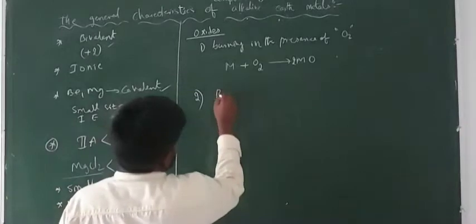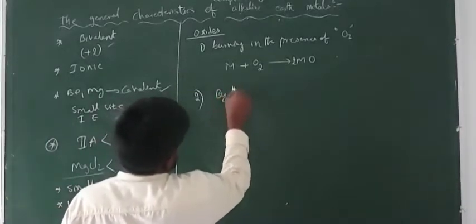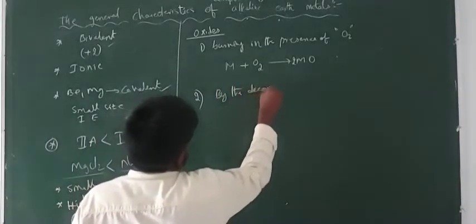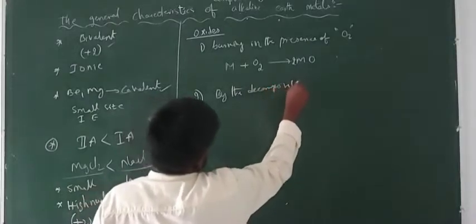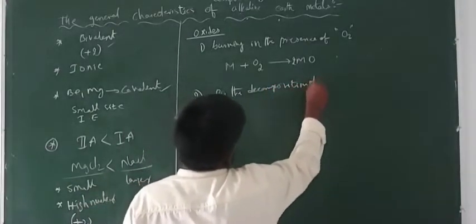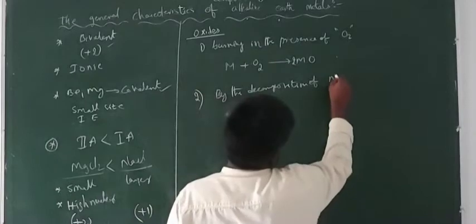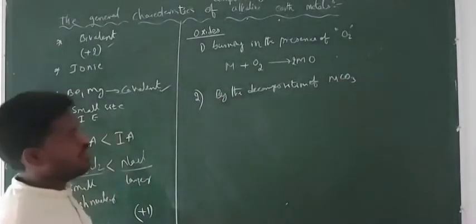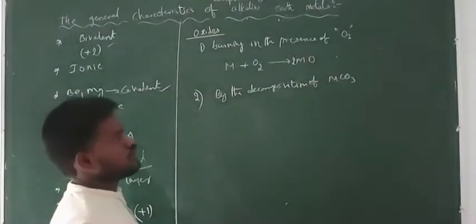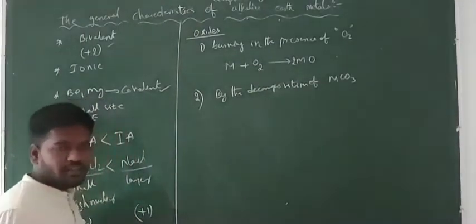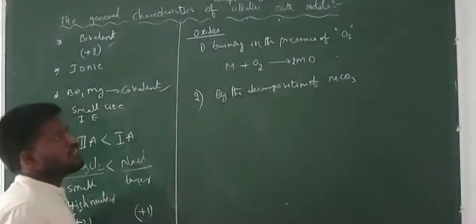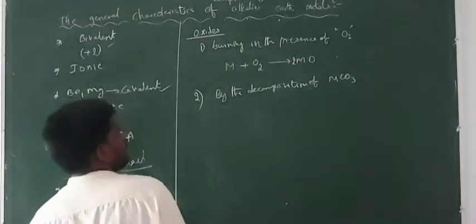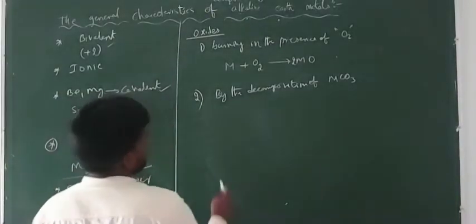And second one, by the decomposition of metal carbonates related to the second A group, mainly calcium carbonate, strontium carbonate, barium carbonate. Upon thermal decomposition, they give metal oxide and carbon dioxide gas.